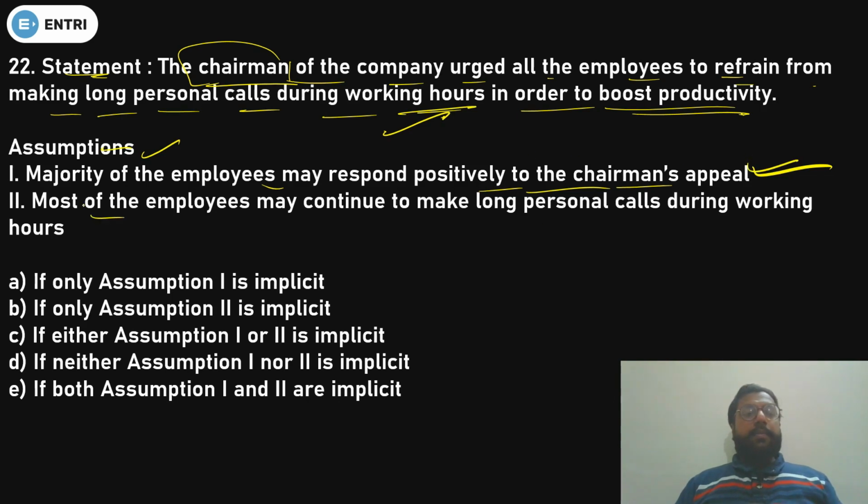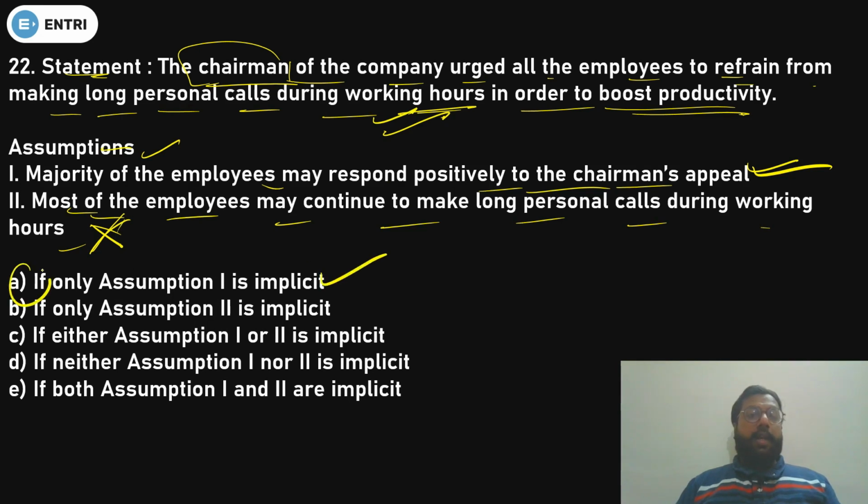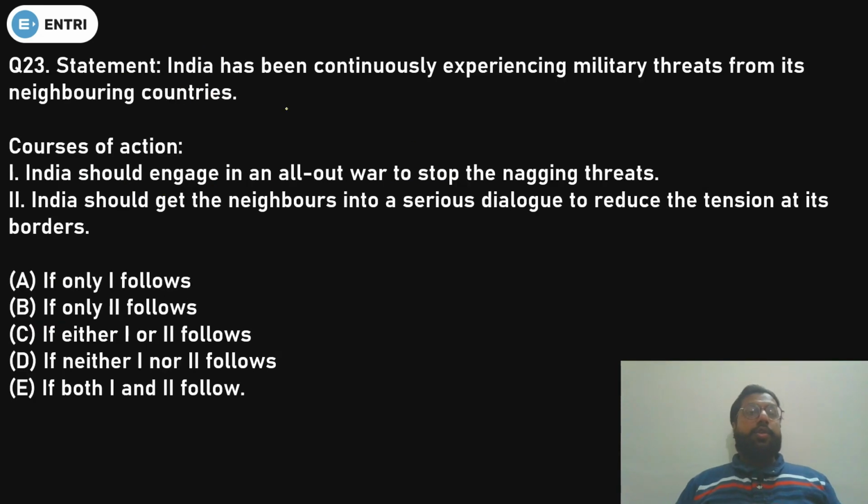Second: most of the employees may continue to make long personal calls during the working hours. This is wrong, because if I am the chairman of a company and I say this to someone, I must be thinking positive, not the negative thing, because if I am thinking negative, I will not say this statement. So this is wrong. Only the first is implicit, that is option number A. Done. Now let's see question number 23.